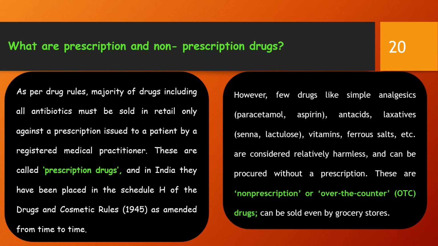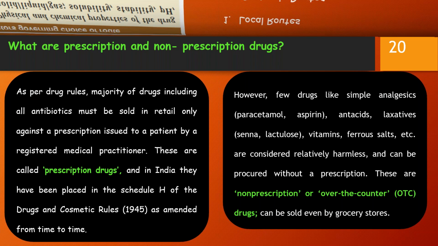In India, they have been placed in Schedule H of the Drugs and Cosmetics Rules as amended from time to time. However, a few drugs like simple analgesics such as paracetamol, aspirin, antacids, laxatives, vitamins, are considered relatively harmless and can be procured without a prescription. These are non-prescription or over-the-counter drugs and can be sold even by grocery stores. So this is the difference between prescription and non-prescription drugs.